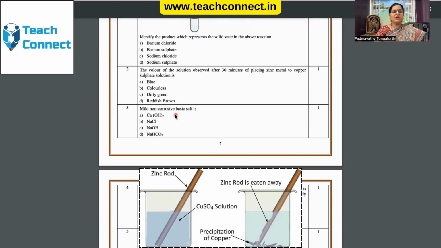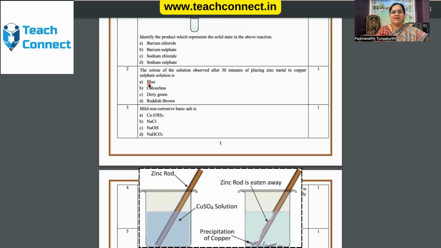The color of the solution observed after 30 minutes of placing zinc metal in copper sulfate solution. There must be a specificity when it is written 30 minutes over here. They're asking the color of the solution and not of the solids, zinc and copper. Copper sulfate solution is blue in color, but we are not asking about the reactants, because after 30 minutes